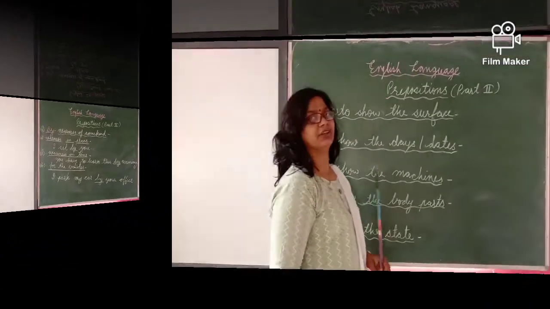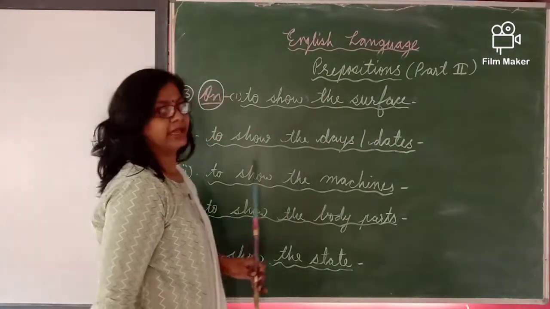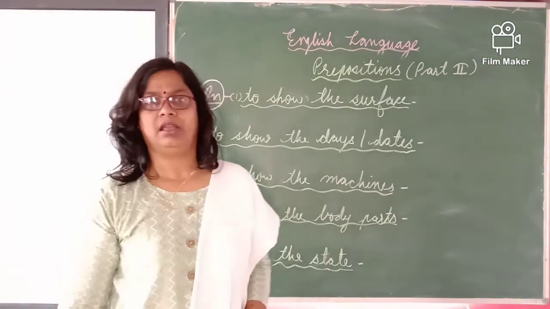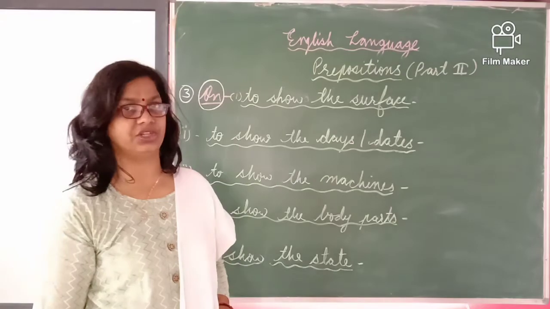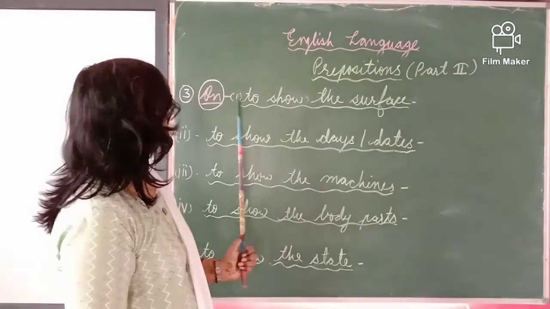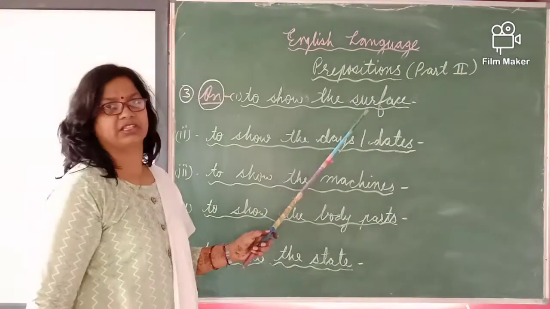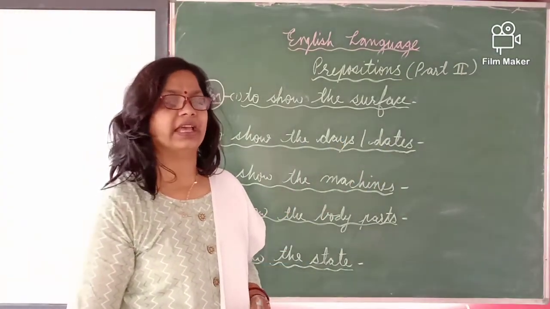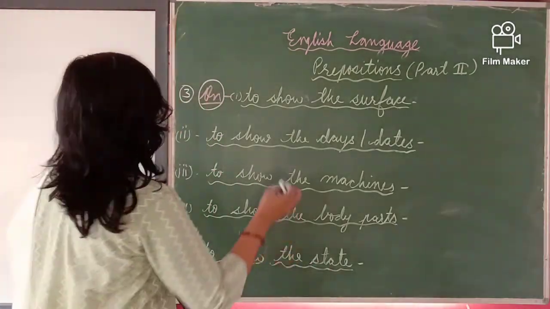So our third use of preposition is on. Listen, there are so many prepositions to which we have to give full concentration. On is also one of them. To show the surface, the activity, the thing related to the surface.